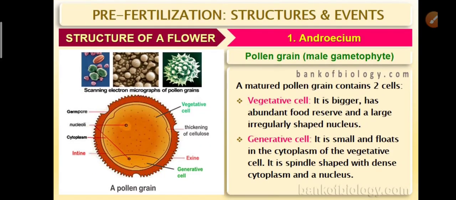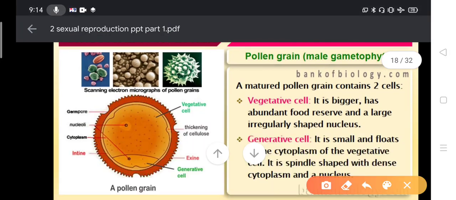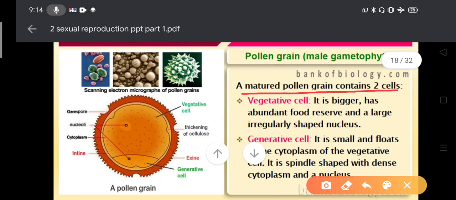Now come the inner structures of the pollen grain, the male gametophyte. The mature pollen grain contains two cells. The vegetative cell is bigger and has abundant food reserve and a large, irregularly shaped nucleus.